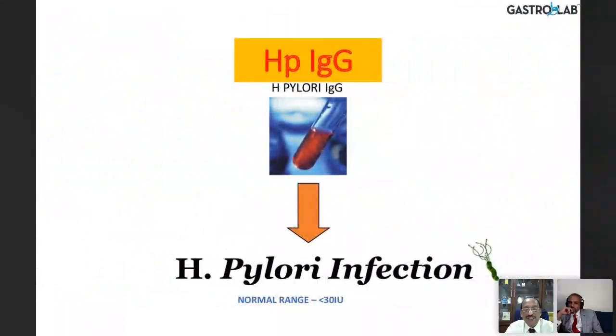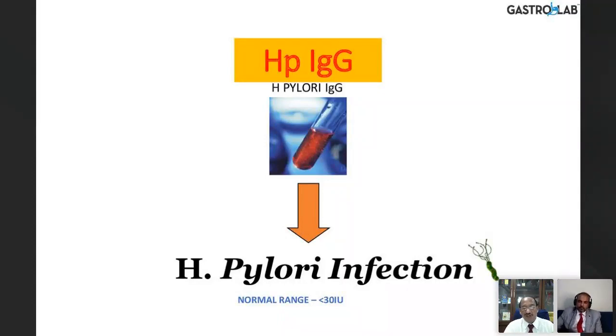So H. pylori is measured in the way of 30 international units. That is an IgG antibody titer. So this is 30 international units. We used to have laboratory standardization in 1994 when I started finding out the use of IgG antibodies in H. pylori. We found that our cutoff was 12, but here they have taken the cutoff as 30, which has been tested for this kit in Europe.